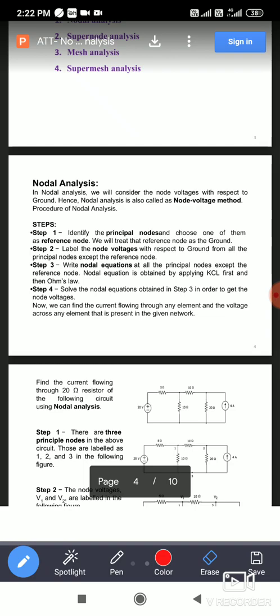Now next, step number 3. Once you label, then you can mark the direction of current at each and every node. If the direction of current is given, value of current is given, take as it is. If the direction of current is not given, you can mark as outgoing away from the node. Okay, so once you mark all the direction of current at all branch which is present at particular principal node, then and then you can apply the Kirchhoff's current law at that particular principal node. So write node equations at all principal nodes except the reference node.